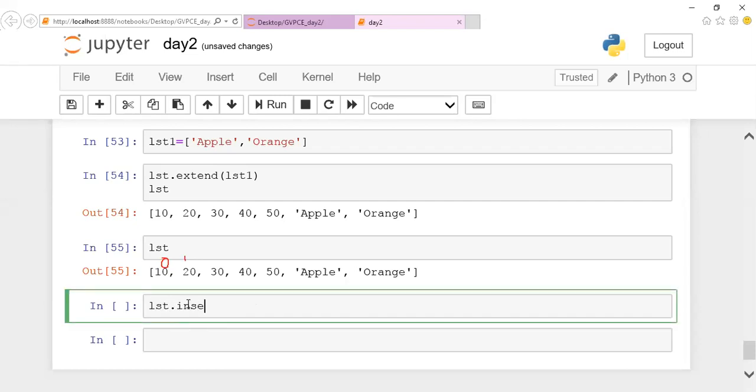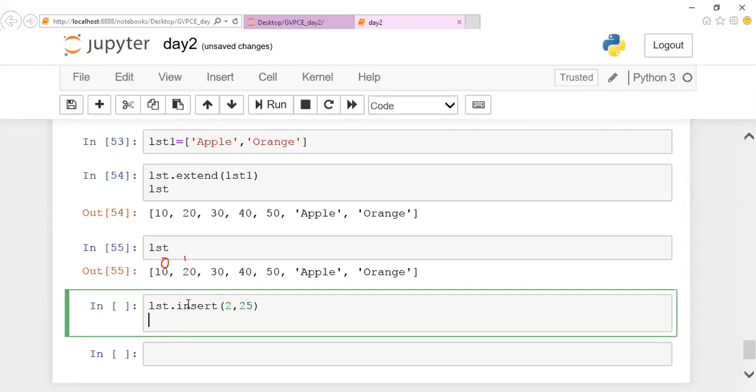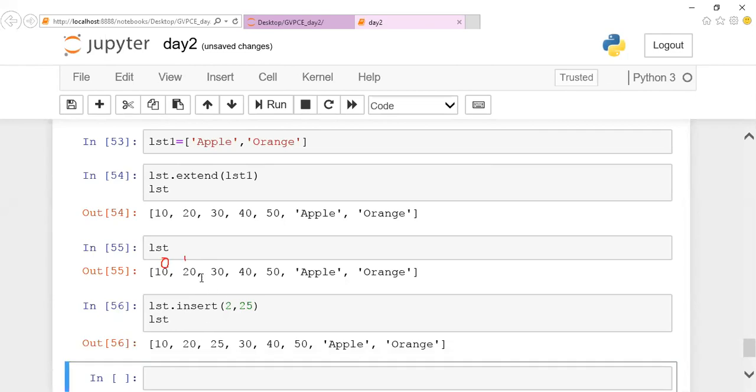dot insert. And what is the first parameter of insert? I told you, the index position. So at the second index position, I want to insert 25. And after this, let me check it by printing it. You can notice that after the first position, there is the second index position, right? At the second index position, the value 25 has been inserted. Like this, by specifying the particular index position, I can insert a value.